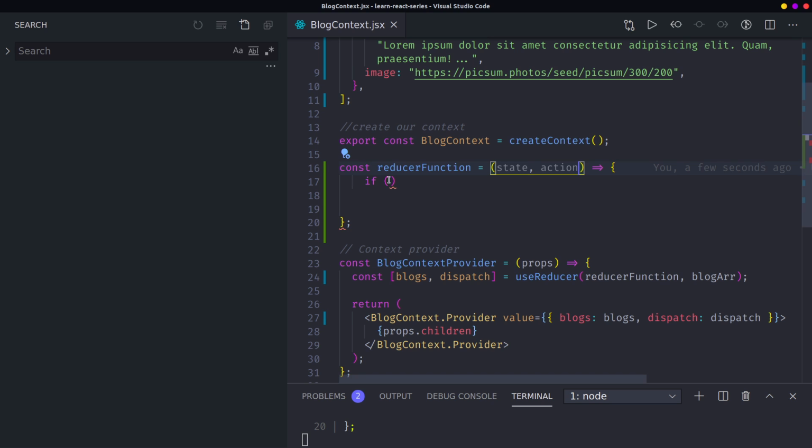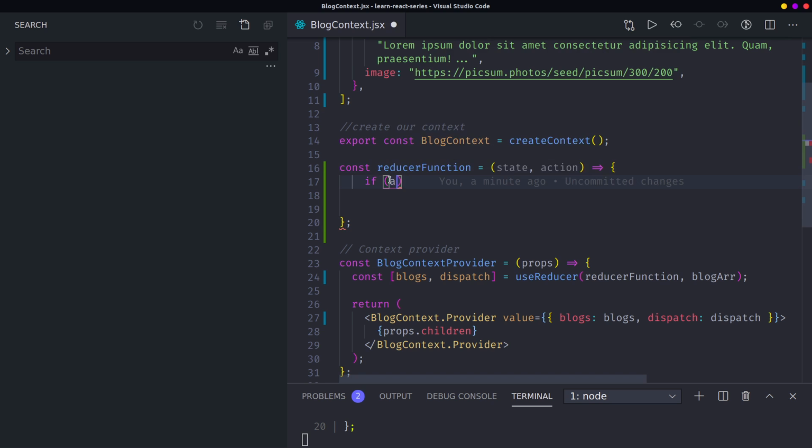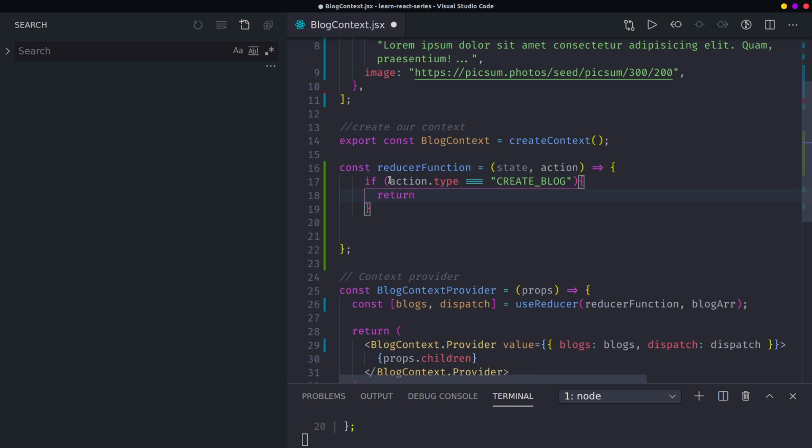For example, you can say if the action type is equal to, maybe, create underscore blog, what you do is you return the previous state, which is the state here, the blog array.